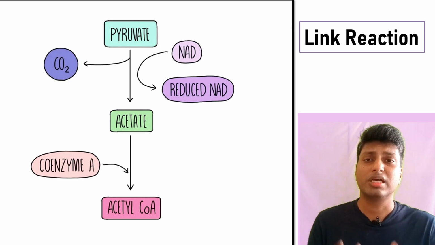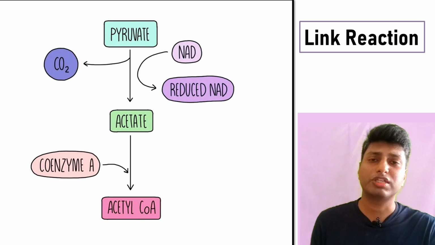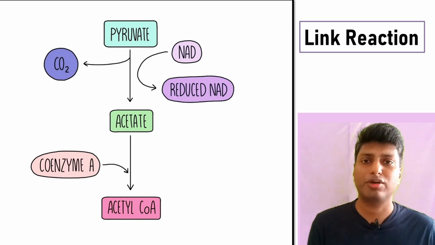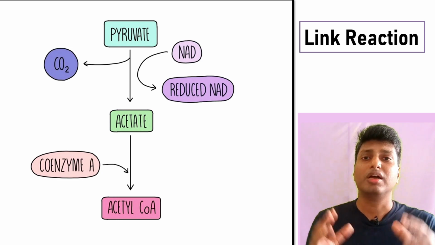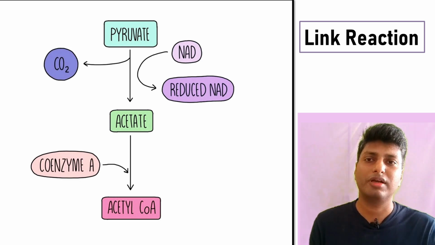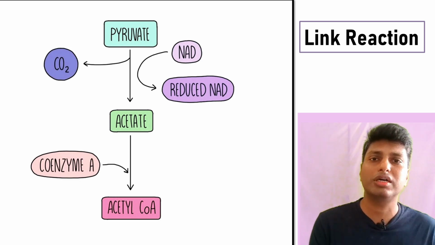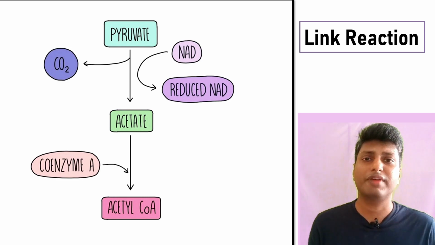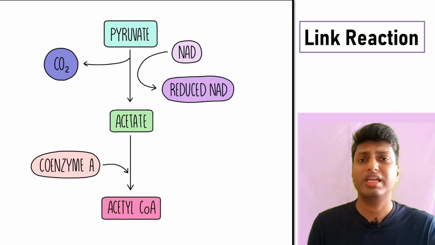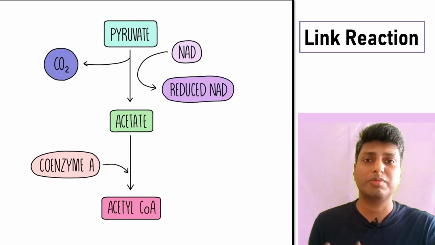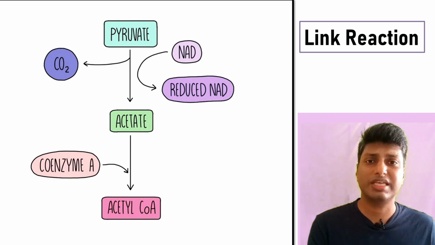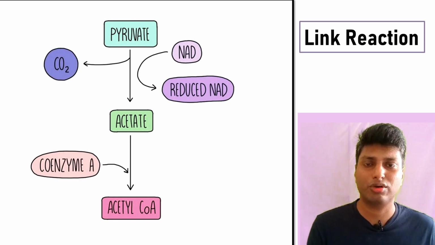But dear students, the problem is pyruvate molecules cannot directly enter inside the mitochondria. So there has to be some carrier molecule which can help in carrying the pyruvate molecule to the mitochondria. So here comes the very important link reaction, dear students. In the link reaction, the pyruvate molecule gets converted into something called acetyl coenzyme A. And this acetyl coenzyme A can only enter inside the mitochondria, right?